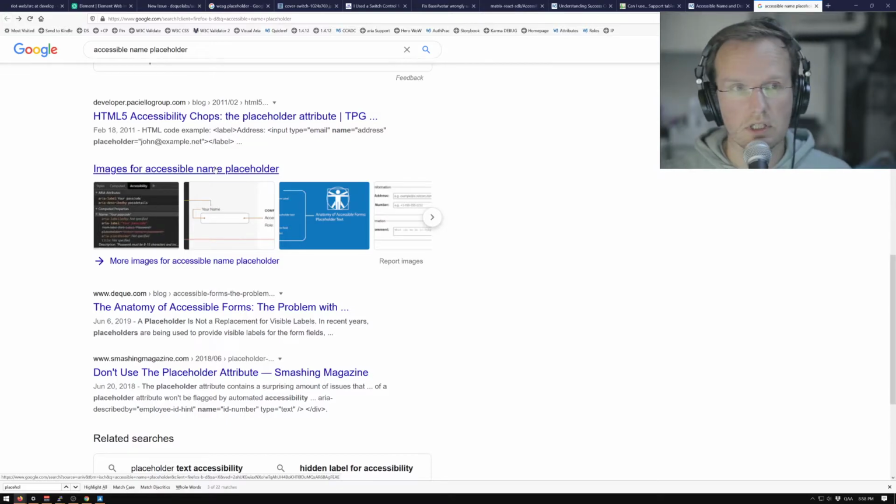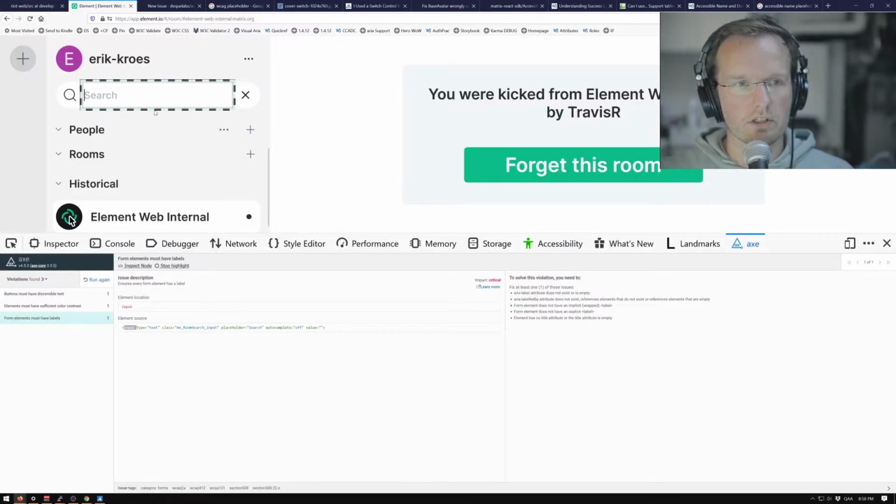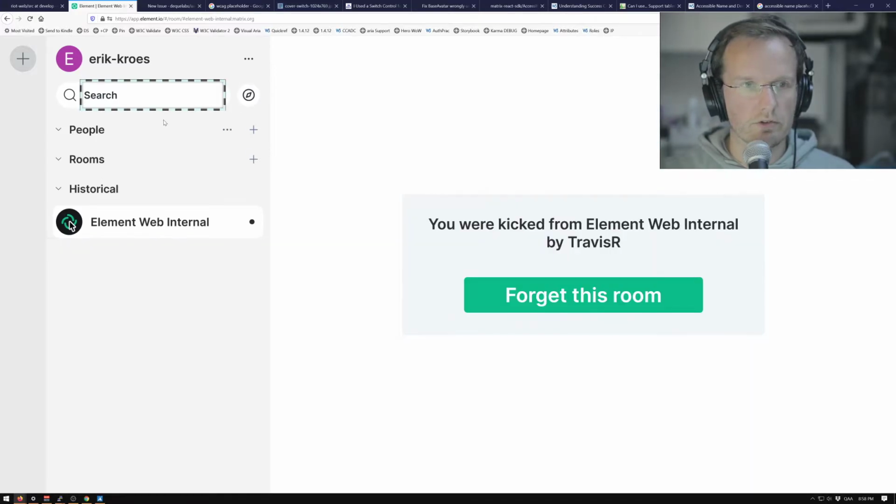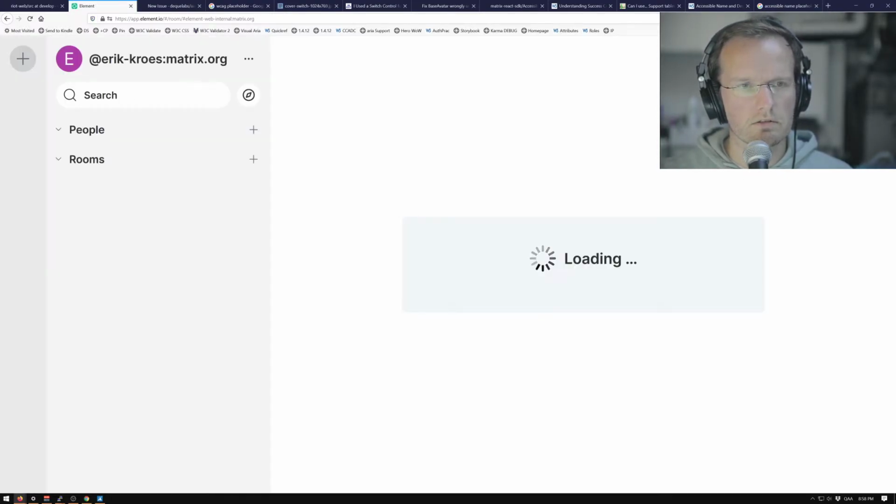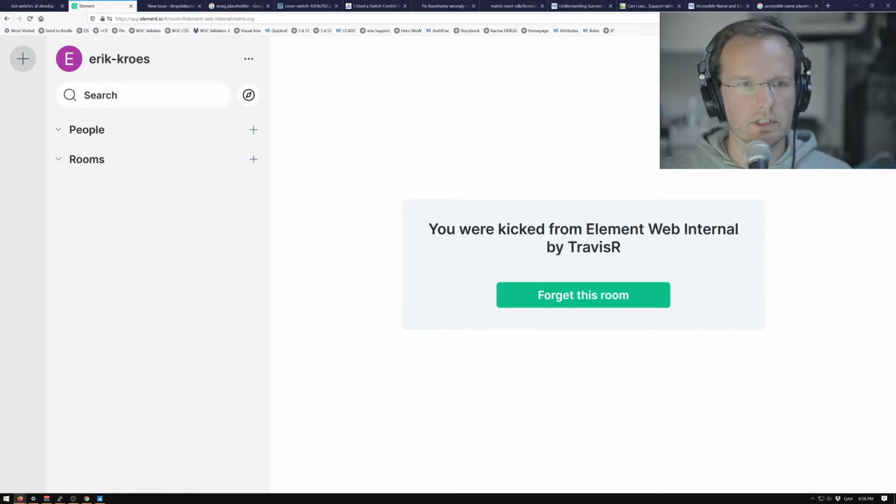So this is interesting. People don't agree. I think when you ask anybody that cares about accessibility, they will say don't use the placeholder attribute. There's a really good reason for that, because right now it might have a label visually. I'm just going to refresh for a second. Yeah. So it has a label visually. You can see this field does something. It's called search. And if you start typing in it, it also still says search. But as soon as I start typing, it disappears.